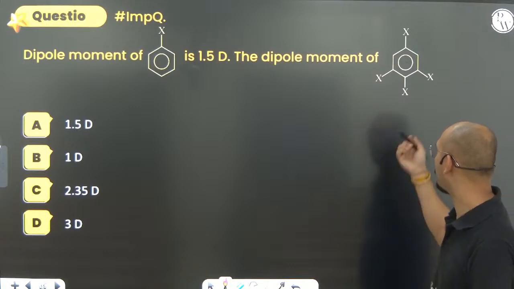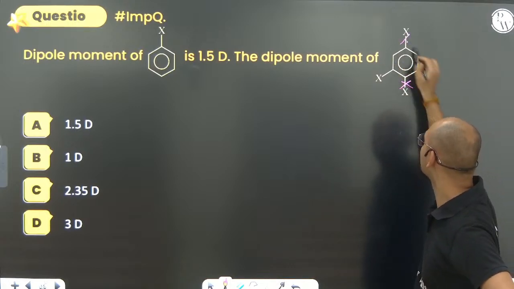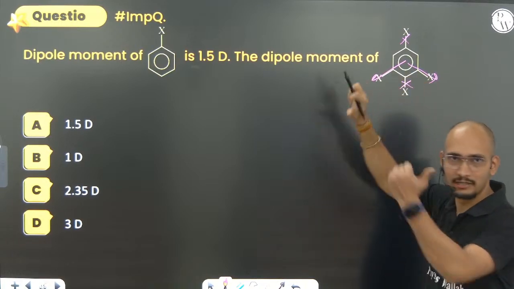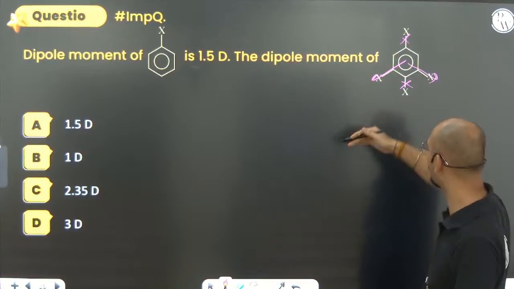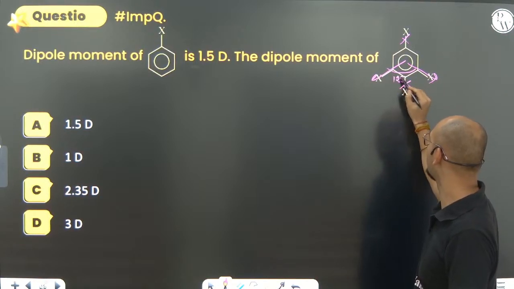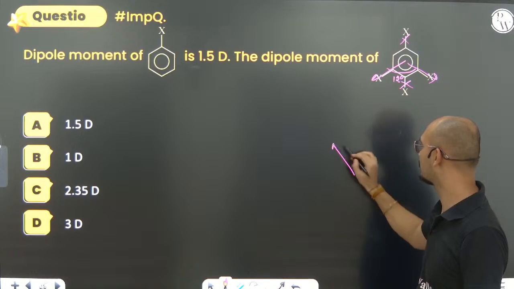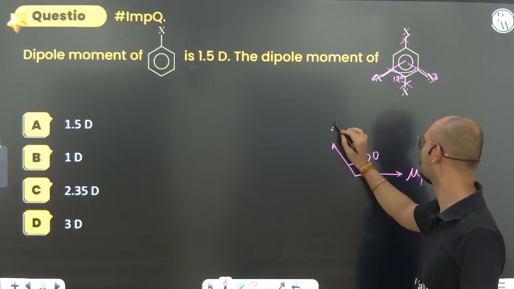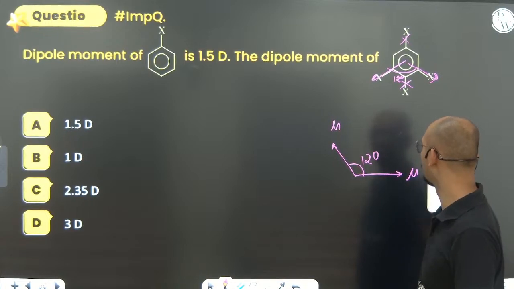The dipole moment for this is, okay, cancel, X cancel. Can you see? But outside, why? Carbon to halogen, the halogen is going to be more electronegative. So what we can say? How much is this angle? This angle is 120 degrees. You know that whenever 120 degrees is there, mu 1 and it is also mu 1, or you can say mu.